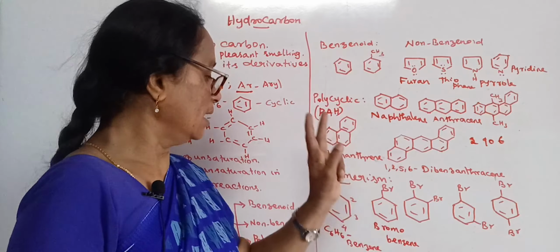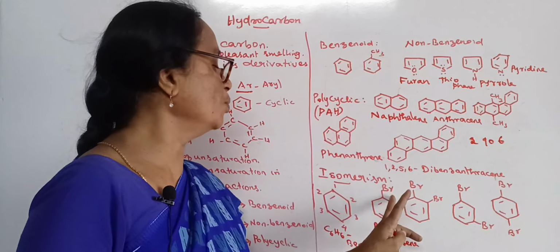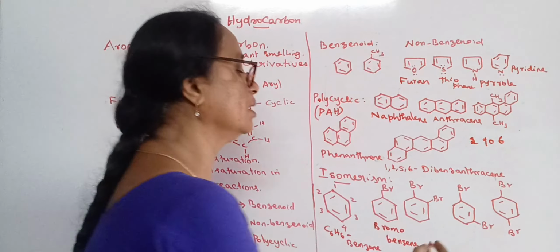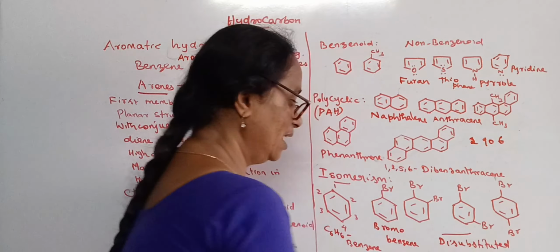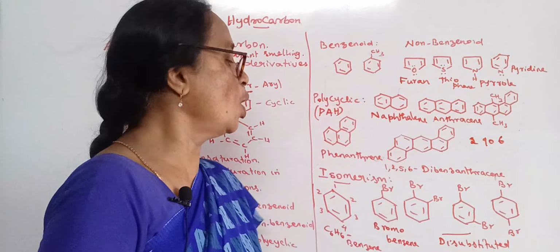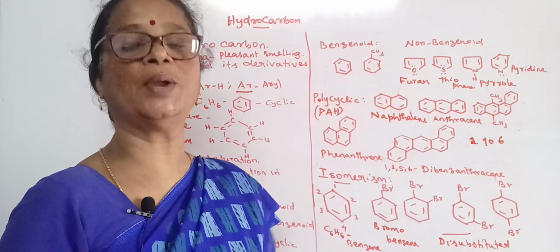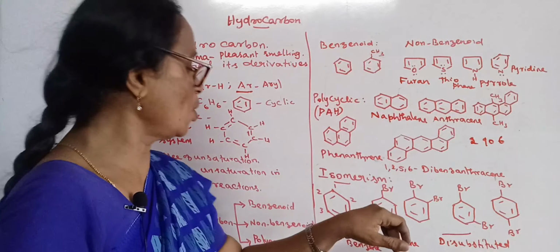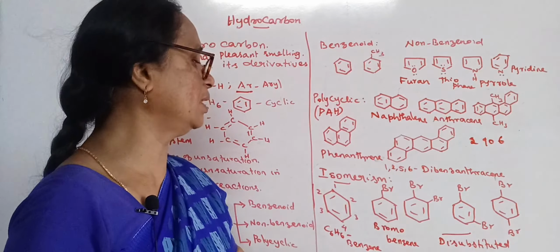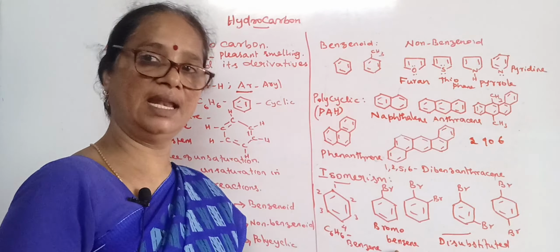So when the benzene ring has more than one substituent, those are said to be disubstituted compounds. If the ring has more than two substituents in its structure, those are said to be polysubstituted aromatic compounds. So in monosubstituted compounds, with respect to the substituent, we can arrive at the name.